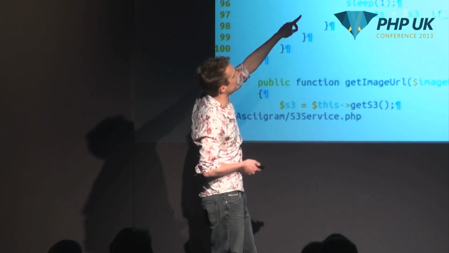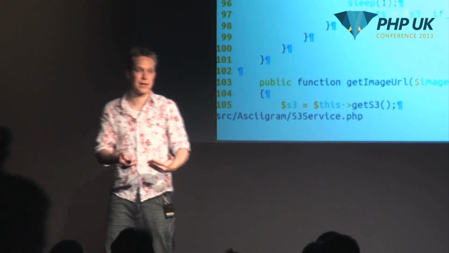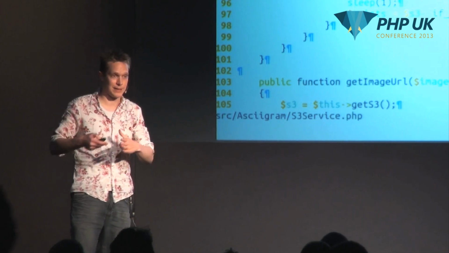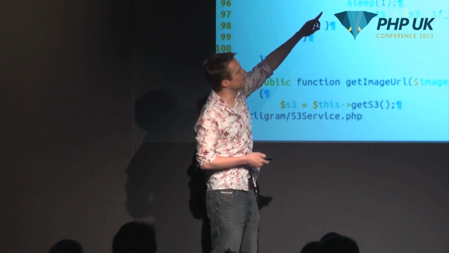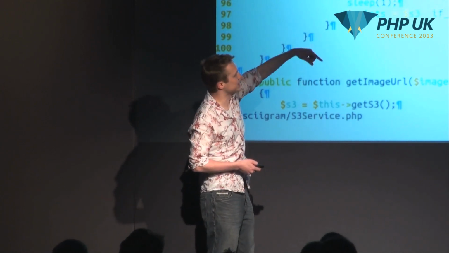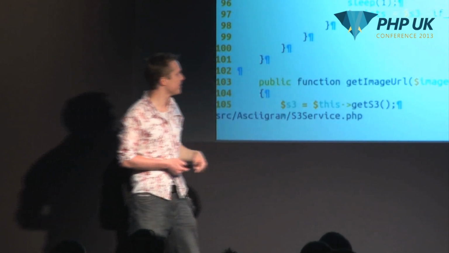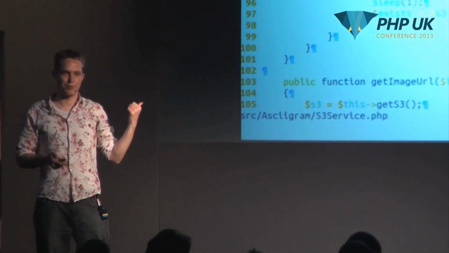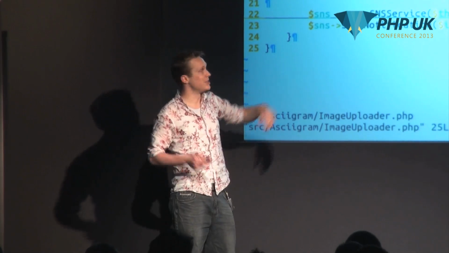If it doesn't, then I'm going to create it. I can pass in a number of things here, so I can actually serve stuff directly from the bucket. I can make the ACL public, and people can just hit those images directly, or I can make it private if I want to keep that stuff away from the public eye. Once I get a response back that says my bucket's there, then we basically just create it. If it doesn't, we're going to just loop around and check until it's ready. Obviously, a loop with a sleep 1 is not the kind of thing that you would want to put in a performant web application. Okay, our image is up, so now let's send a notification out so that we know that the image is there.